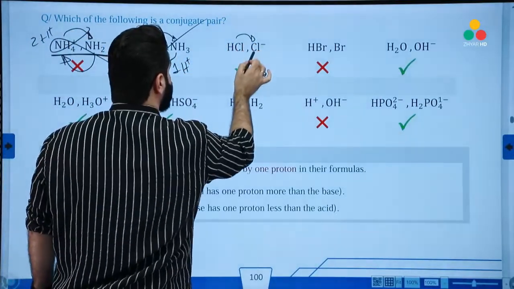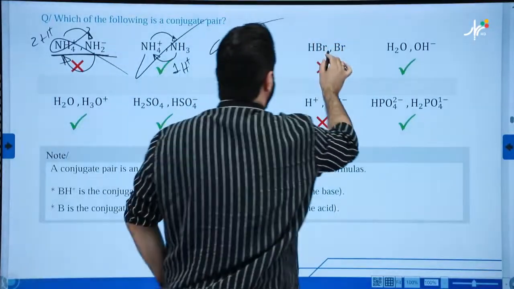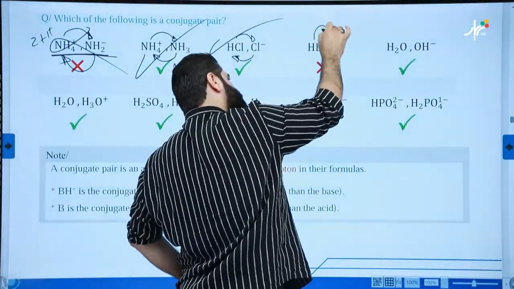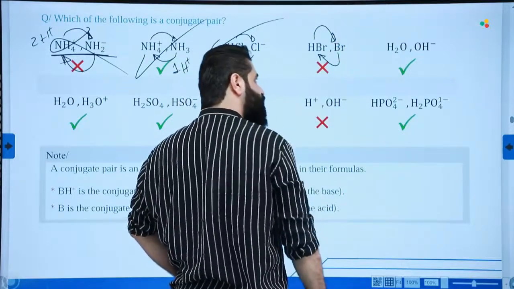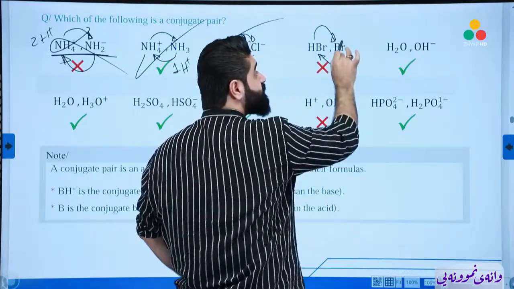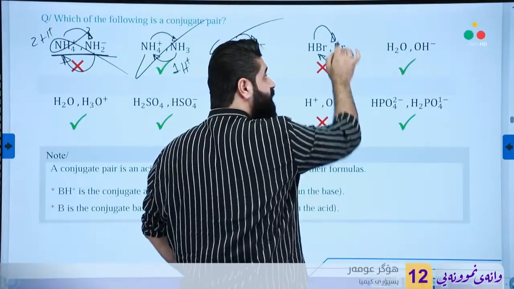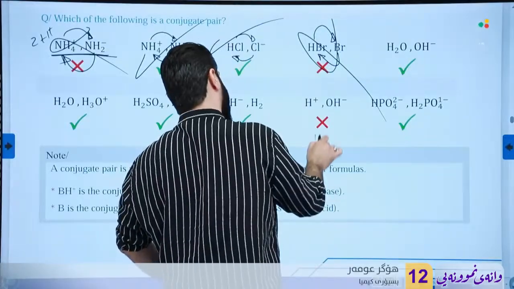Mister, these are also a pair. They will become a pair to each other. This one, okay, mister. If I remove one proton, will become Br. But for this, also true. But why it's not a pair? Look, Br must be negative. Is there any negative here? No. Pair must be like this.